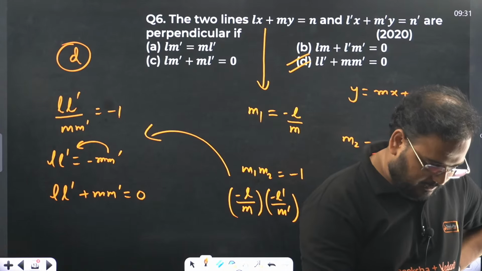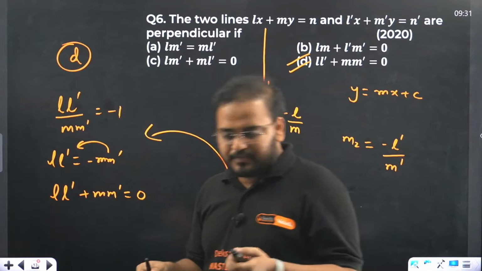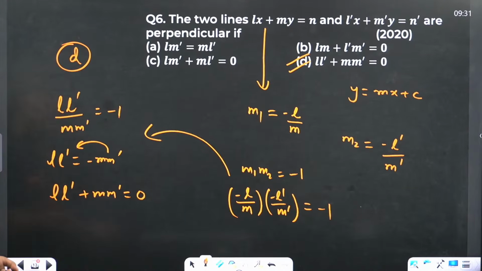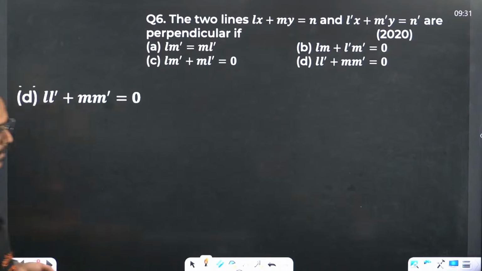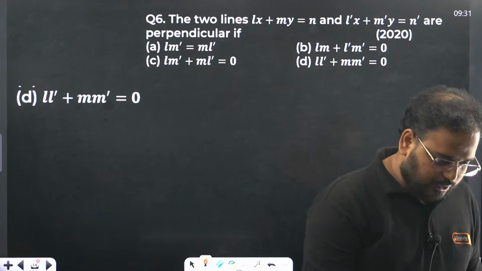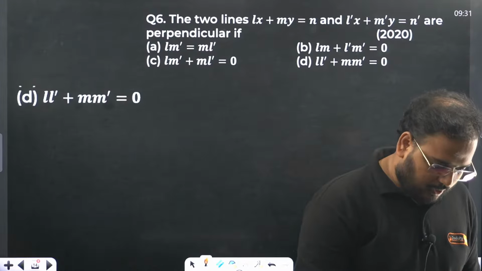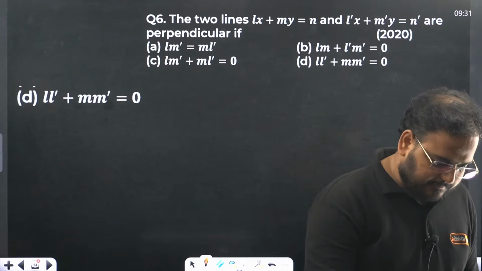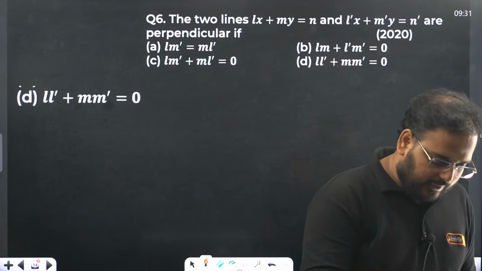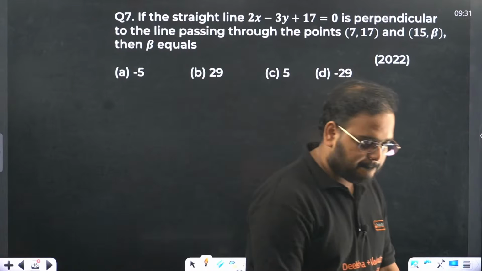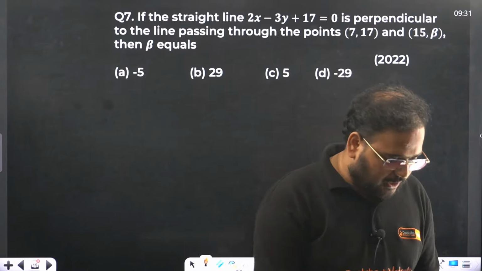Yes. So I was talking about being consistent in the classes, then only things start to change. Question number 6, answer is D. So you did not get the poll for this. Most of them got the correct answer already. Okay, super. Question number 7 now. Can you solve question number 7? Let's start. Can I speed up the process now?